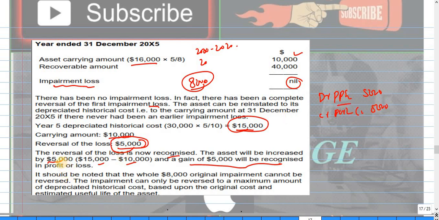This asset is increased by 5,000, and again 5,000 is recognized as profit or loss. It should be noted that the whole 8,000 original impairment cannot be reversed. I told you before that there is some border, we have not to cross that border. The impairment can only be reversed to a maximum amount of depreciated historical cost, which is the historical carrying value based on the original cost and estimated useful life.